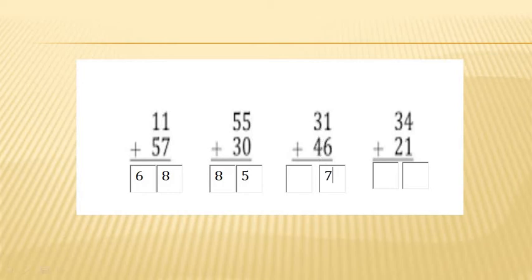So, from where should I start counting? 3 after 4, 5, 6, 7. I should write 7. Okay. 31 plus 46, I get number 77.